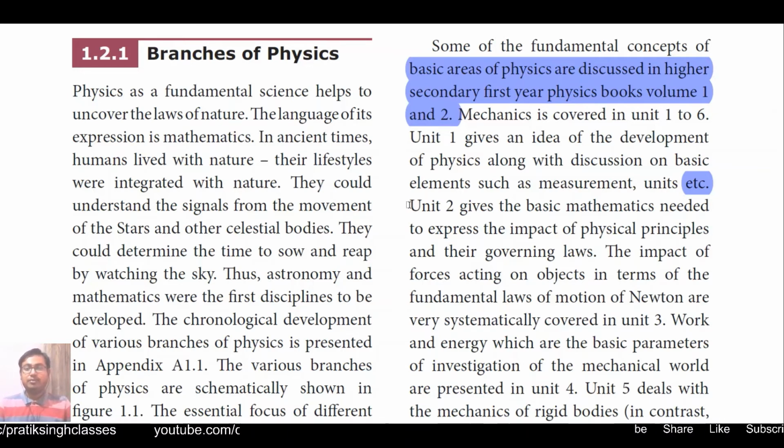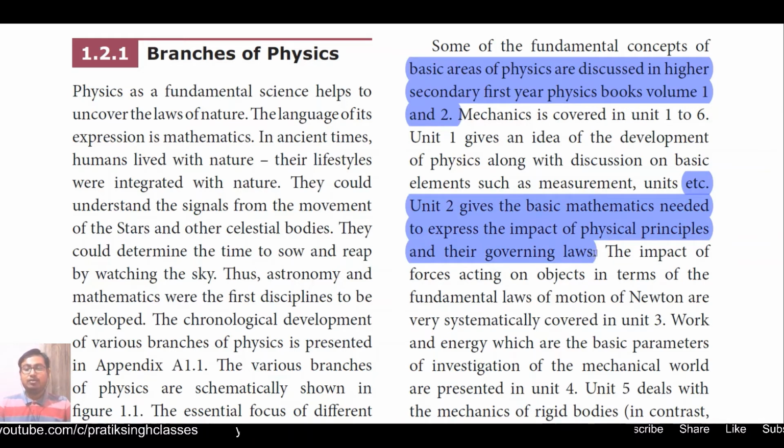Then when we study unit 2, it will give the basic mathematical needs to express the impact of physical principles and their governing laws. There we will study Newton's laws, then how force, work and energy are correlated, and a lot of other things. The basics of those things we have already studied in class 9th and 10th, but here we will study them with the help of mathematics. Something new will come in mathematics, like integration and differentiation, when we study unit 2.